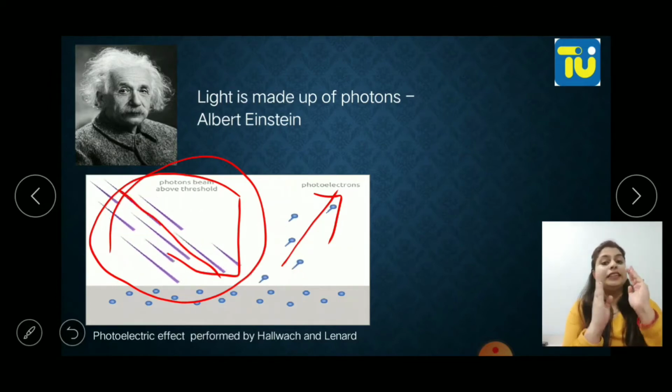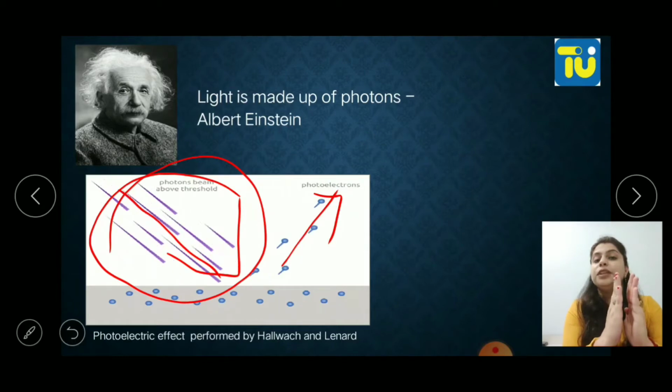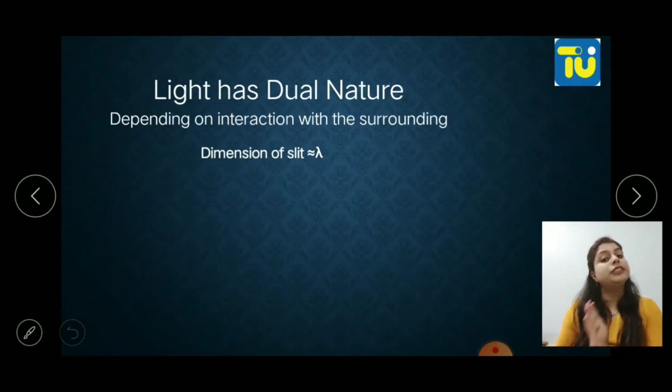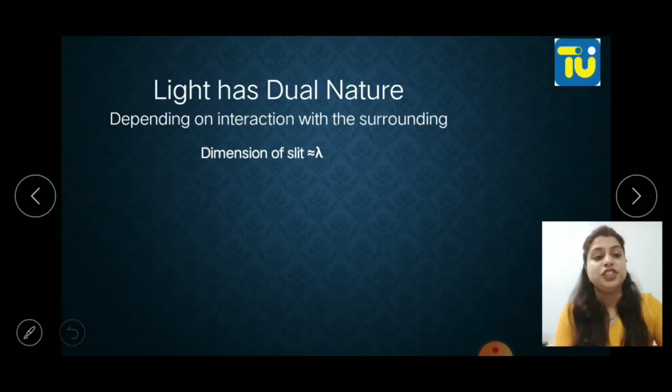If the slit has a dimension approximately equal to lambda, the wavelength of the light, then light's wave nature will dominate, else the particle nature will be there. So light has a dual nature depending upon its interaction with the surroundings.